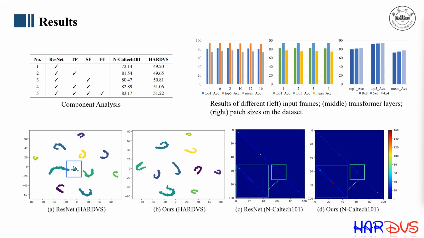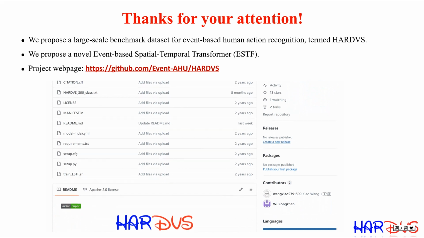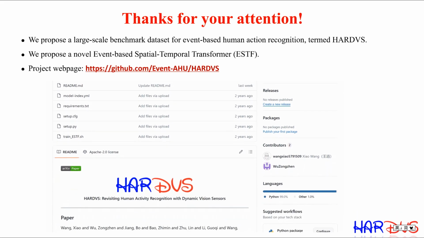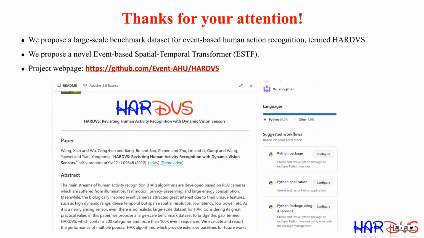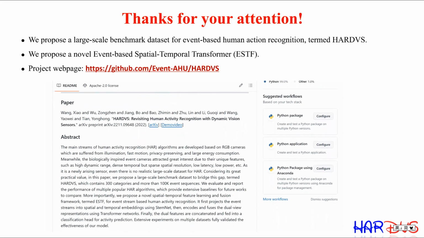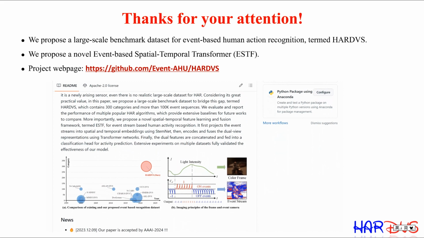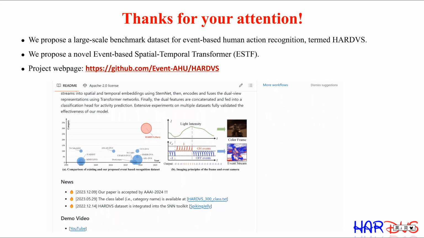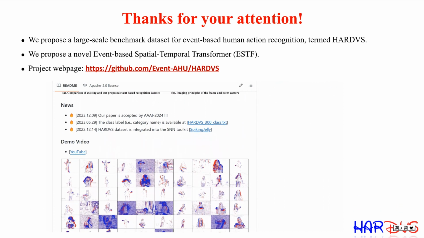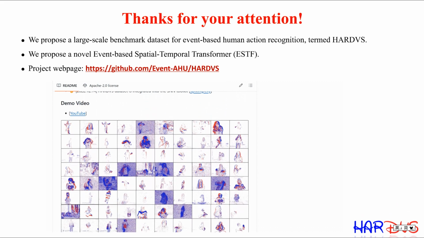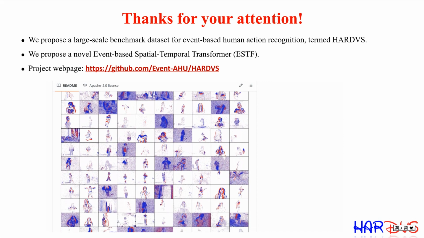As a conclusion of this tutorial video, we propose a large-scale benchmark dataset for event-based human action recognition termed HARDVS. It contains 300 categories of human activities and more than 100K event sequences. More than 10 popular and recent classification models are evaluated for future works to conduct comparisons. In addition, we also propose a novel event-based spatial temporal transformer (ESTF) that conducts spatial temporal enhanced learning and fusion for accurate action recognition. Extensive experiments on multiple benchmark datasets validated the effectiveness of our proposed framework.